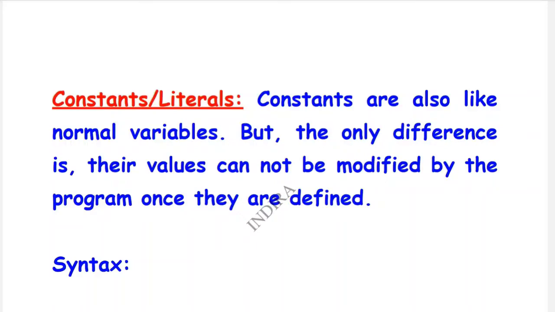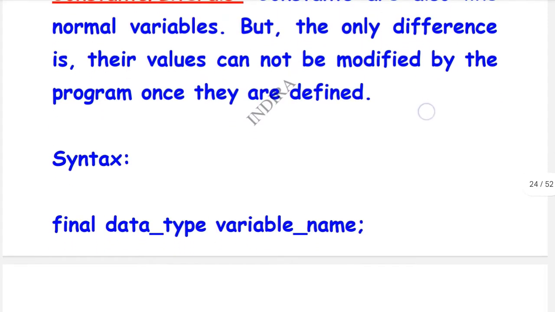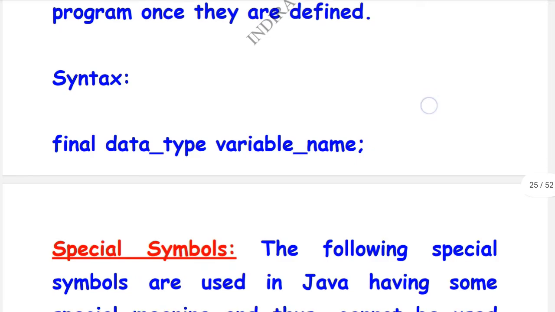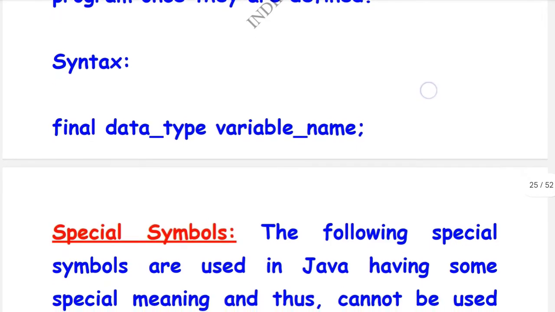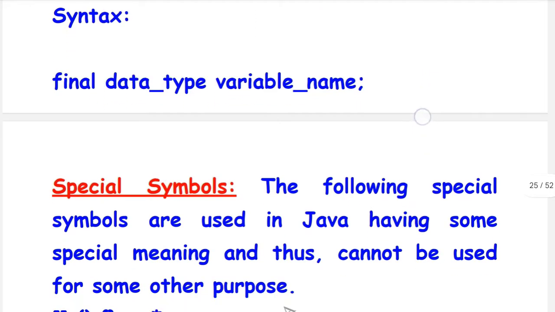Once the Java program defines the value of that constant, we can't change it. Whereas with a variable, we can change the value. Now coming to the syntax of constants: final data_type variable_name semicolon.